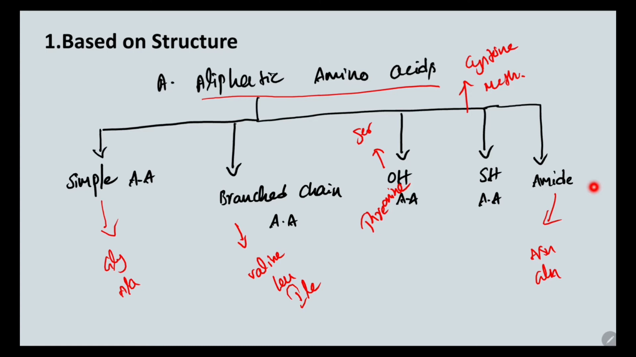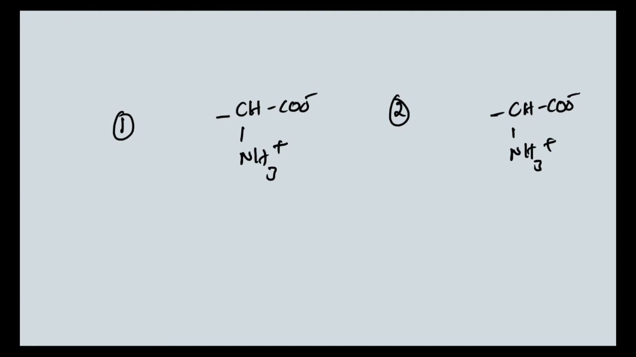All these amino acids contain monobasic and monocarboxylic side chains in their structure, and all these are called aliphatic. Aliphatic means they have a side chain attached to the carbon, not an aromatic ring. So this aromatic ring won't be present, only the side chain will be present. Yeah, so these are the structures of the aliphatic amino acids. If I put H here, a hydrogen atom, this is glycine, this is alanine.